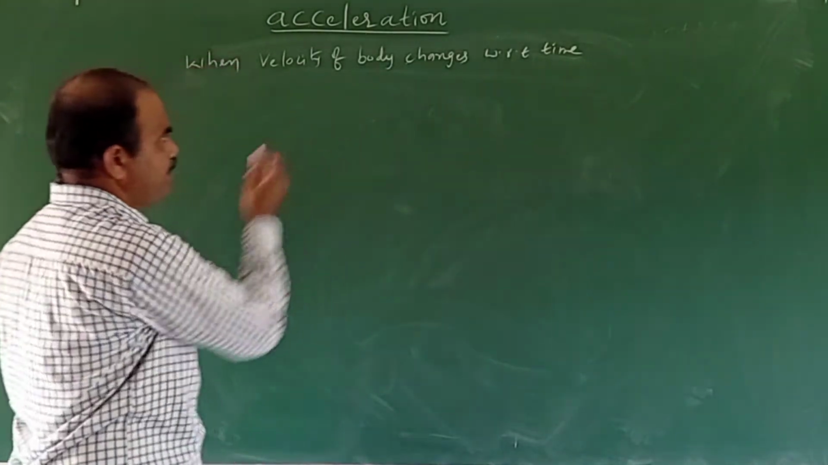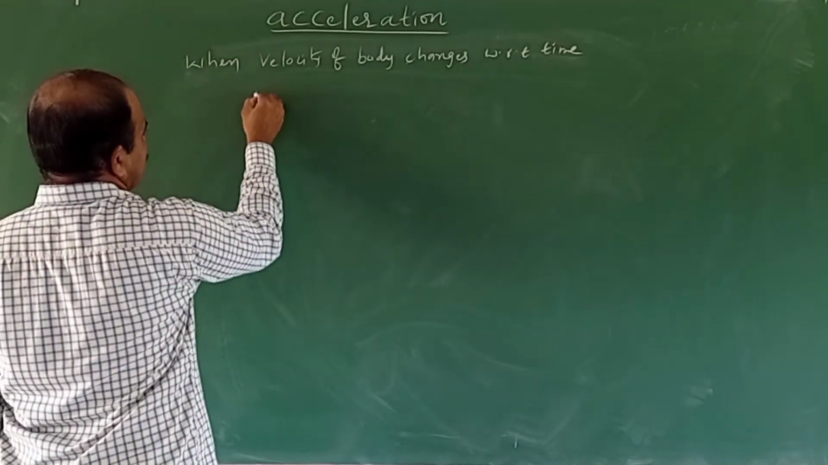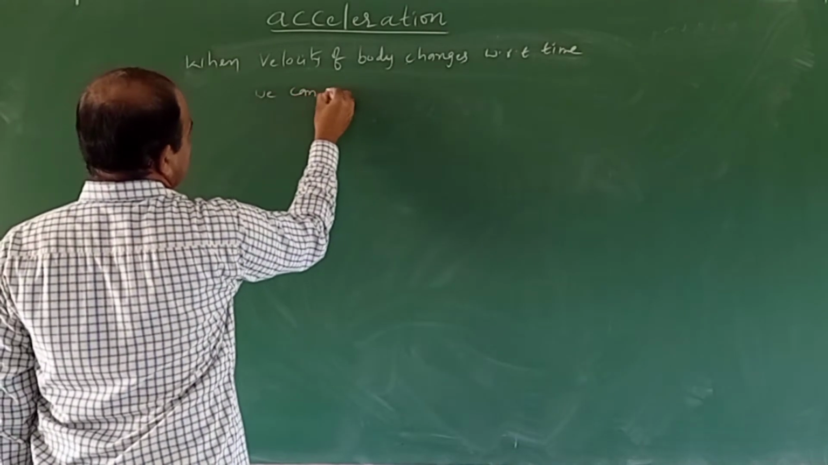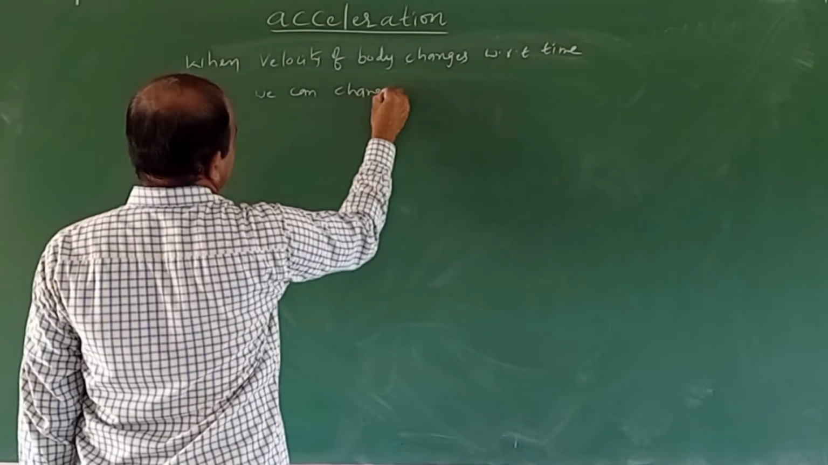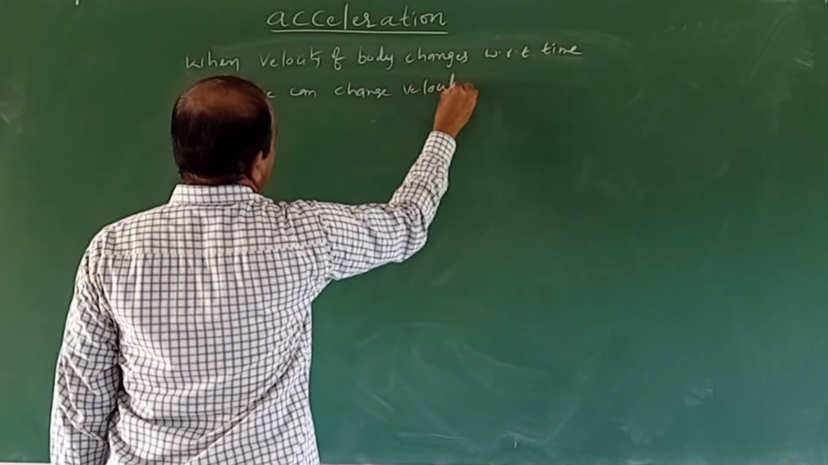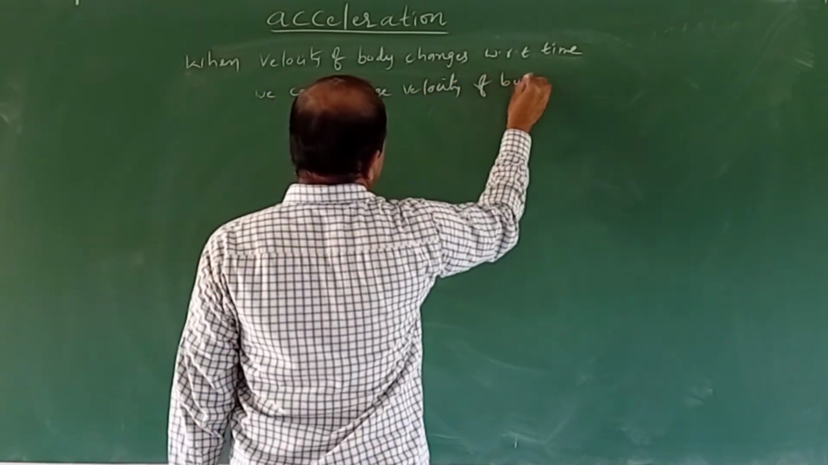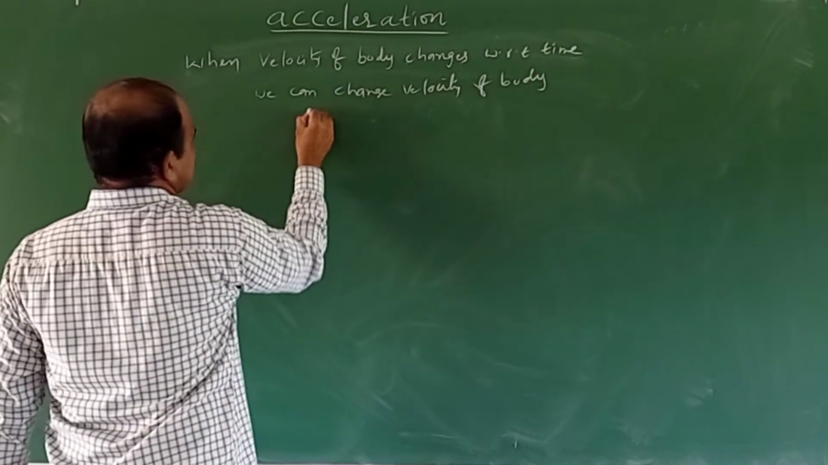So we can change the velocity of a body in three ways.